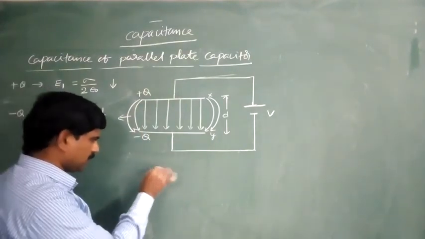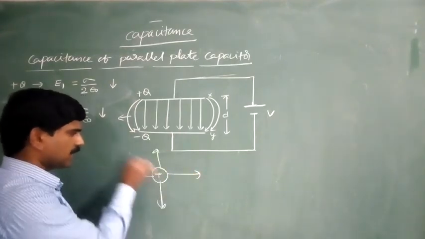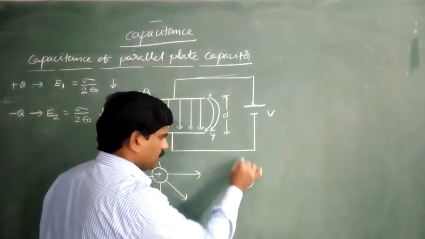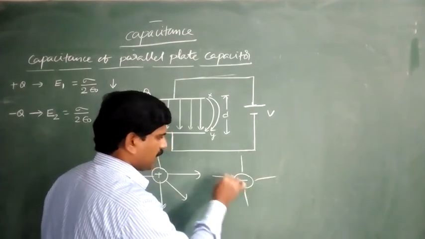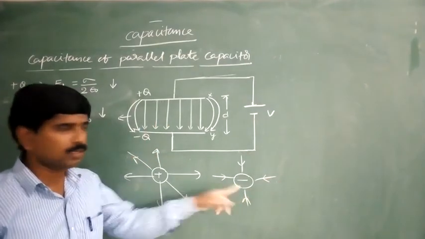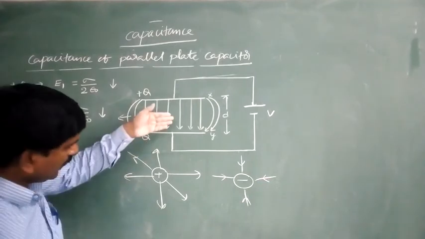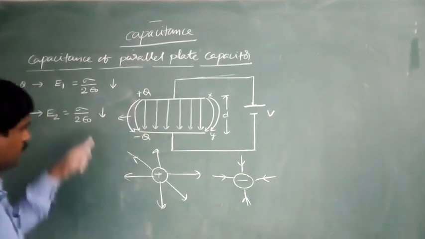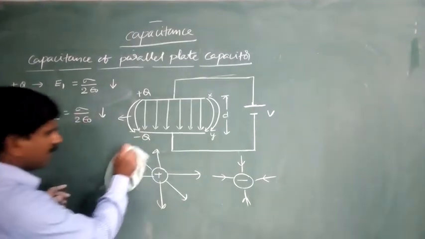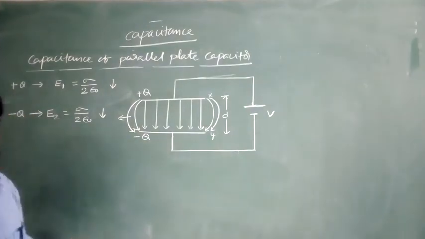Try to observe, for a positive charge the electric lines of force go away from it. But in the case of a negative charge, what is the direction of the electric lines of force? Towards the charge. So due to this negatively charged plate, the electric field lines are in the downward direction. That's why we are writing that both are in the downward direction. Therefore, what is the net electric field intensity in between the capacitor plates?